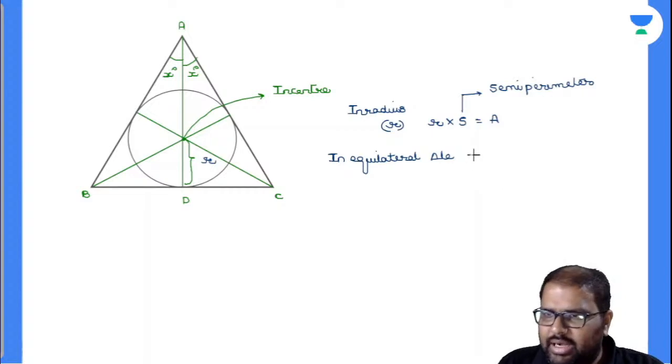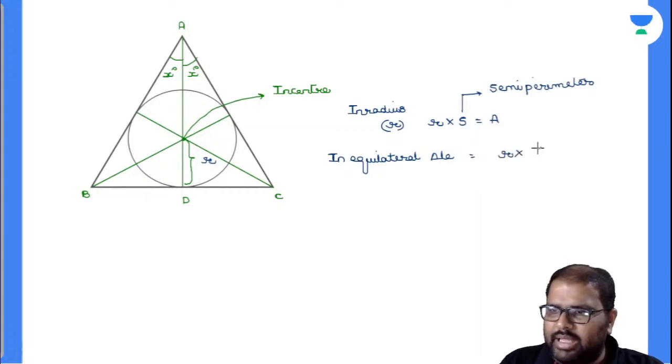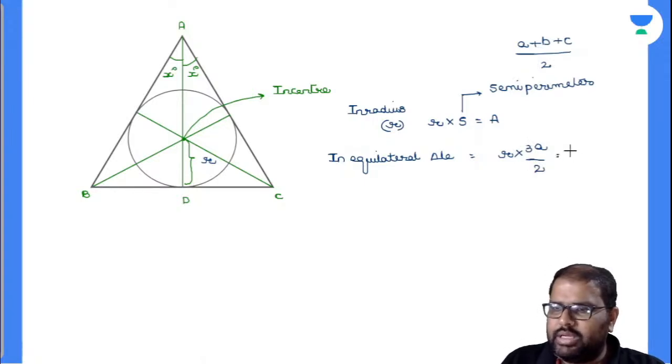In an equilateral triangle, inradius r into semi-perimeter, everybody knows, A plus B plus C by 2 is nothing but called the semi-perimeter. So what will be the semi-perimeter here? 3A by 2. A plus A plus A, equals, for an equilateral triangle, is it √3/4 A square? Yes, perfectly. 2 1s are 2, 2 2s are 4.